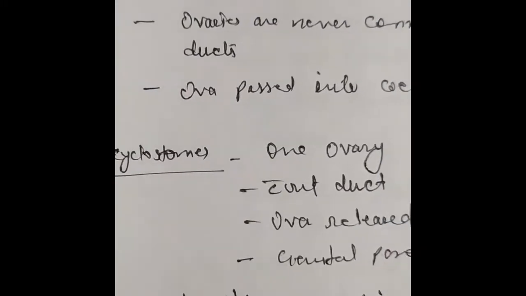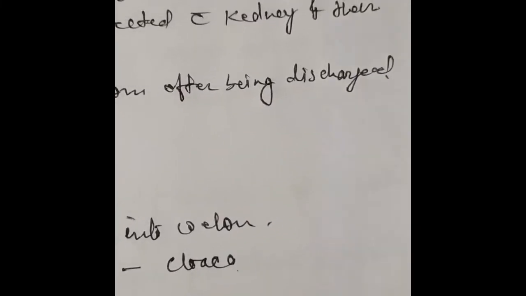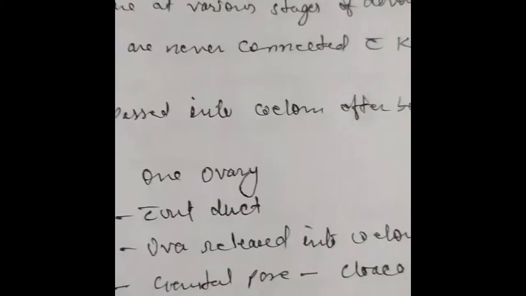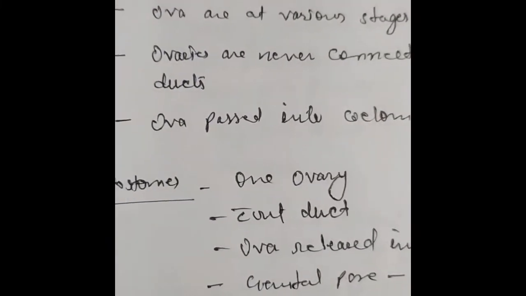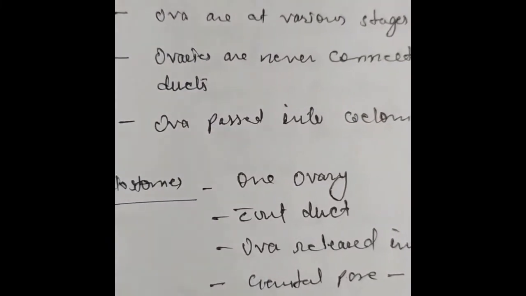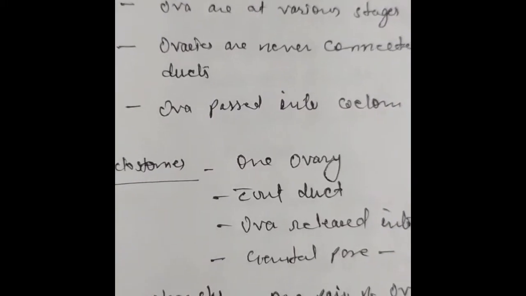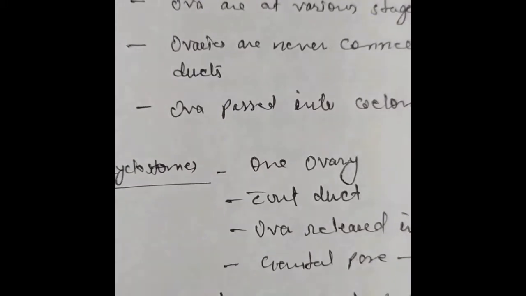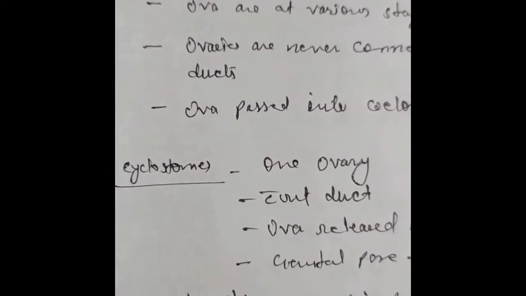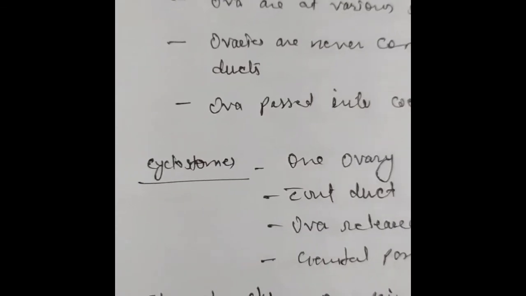So since the ova are passed into the coelom and the ovaries are not connected with the kidneys, that means from the coelom the ova are transported, they are carried to the uterus or to the cloaca by some other ducts which are called Mullerian ducts or oviducts.